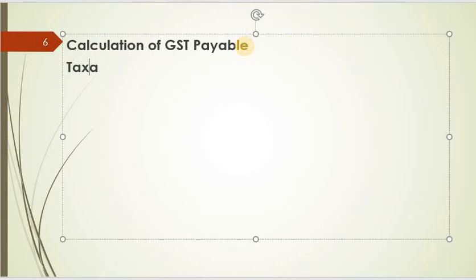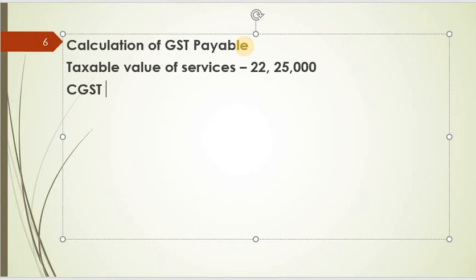So let's calculate. Taxable value of services is 22 lakh 25,000. So CGST at the rate of 9%. So that is 22 lakh 25,000 into 9%.